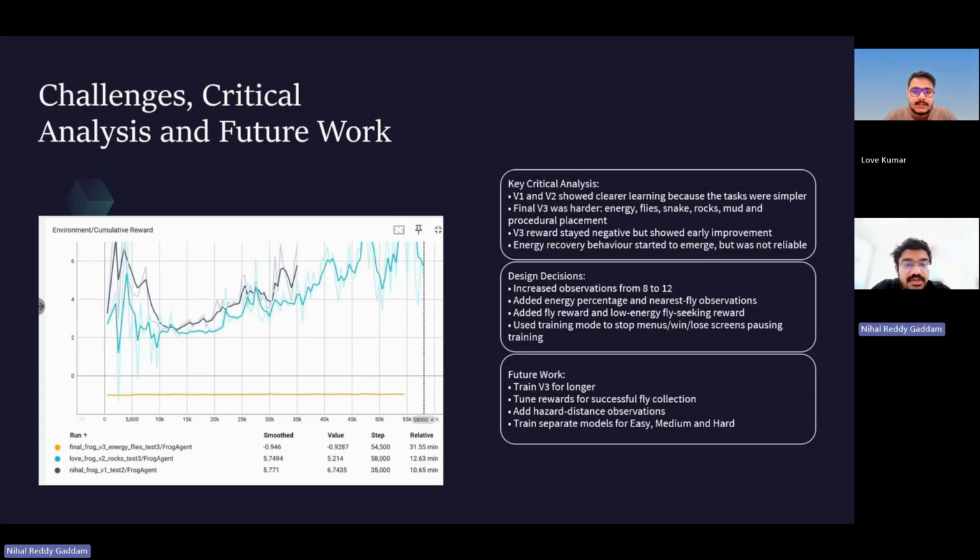For future work, we would train the V3 model for longer, tune the rewards for successful fly collection, and add stronger hazard distance observations. The final model might also improve if we train separate models for easy, medium, and hard difficulty levels instead of using one model for the whole game.